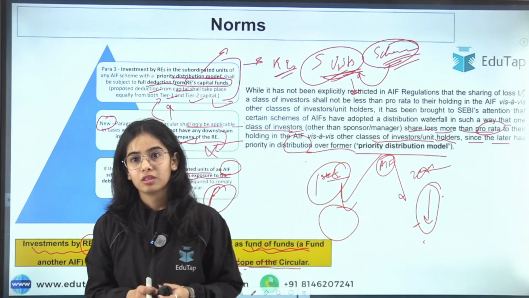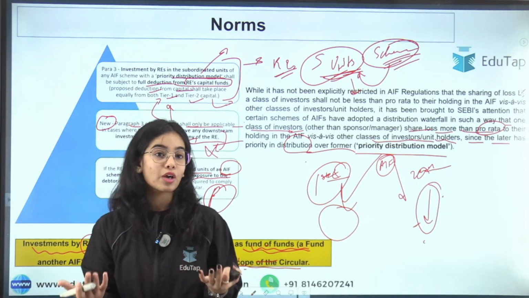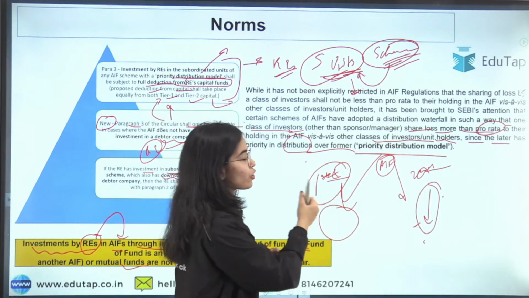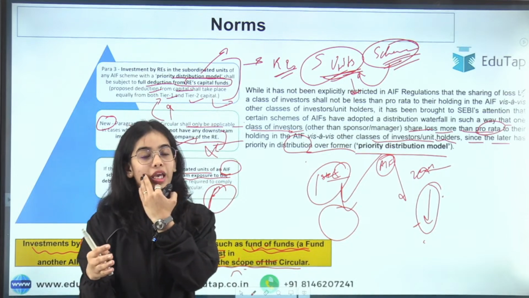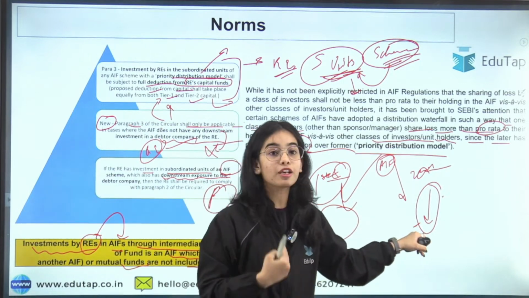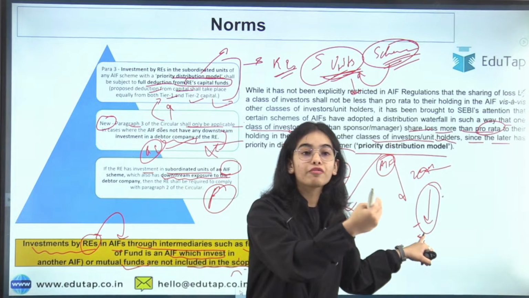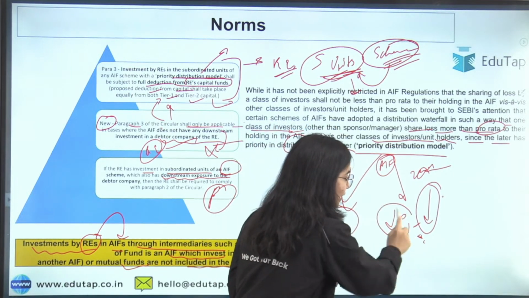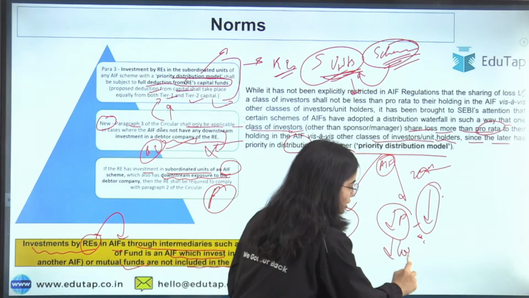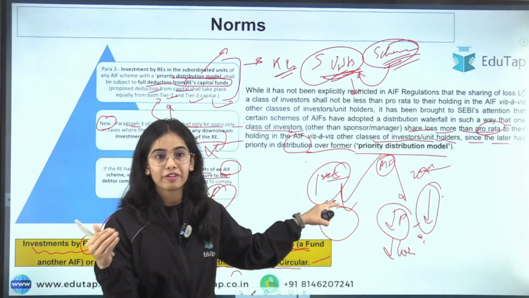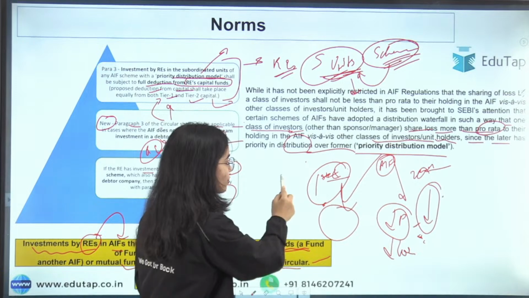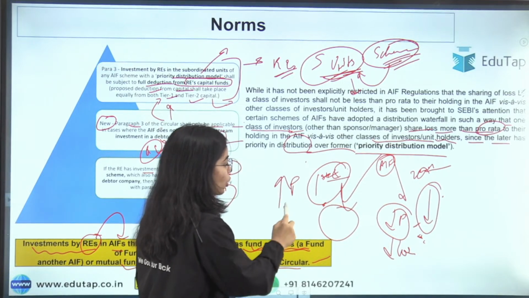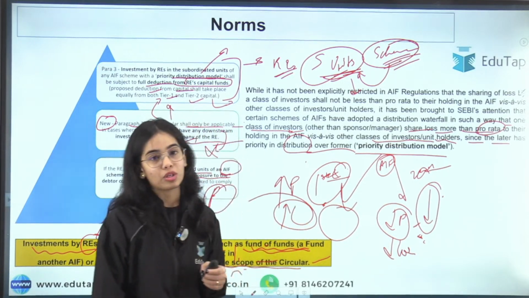Let's say that an AIF was opened only for 3 years, and some investors are investing first. The investors that invest first get less of the profits, but they also get less share in the losses. Now the later investors get more part of the profit, and they will also have to share more part of the losses.